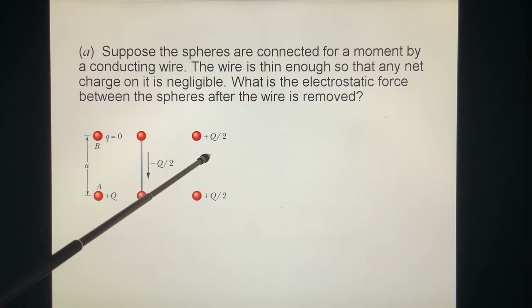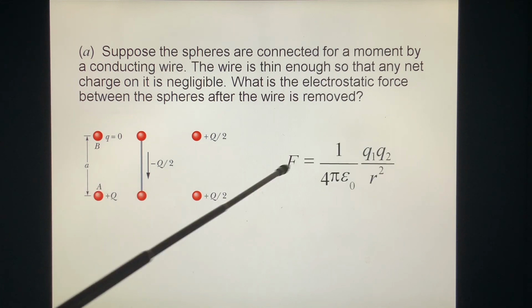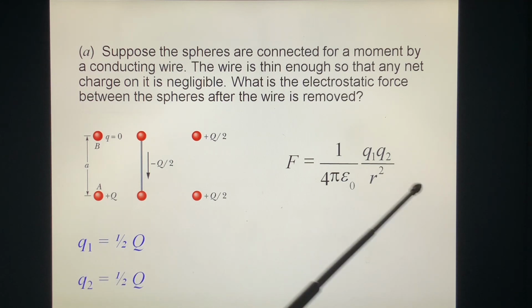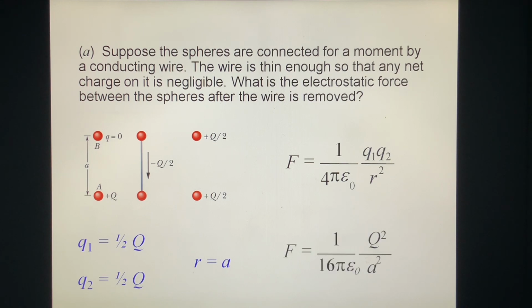Each one carries half Q. So for these two point charges, the force, according to Coulomb's law, we can put in the numbers. This is half Q, and Q2 is half Q. The r is this distance a, so we get the number.